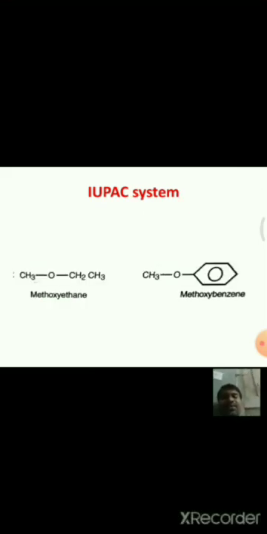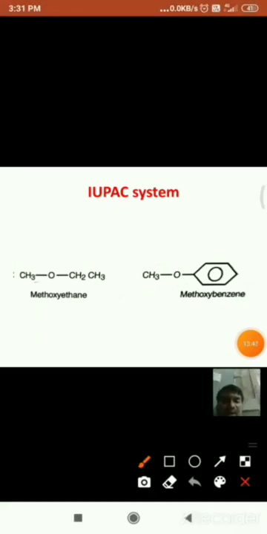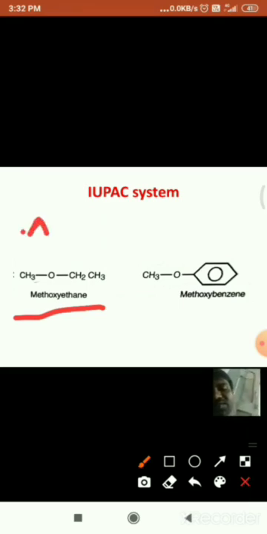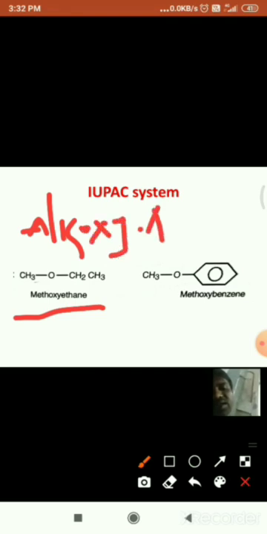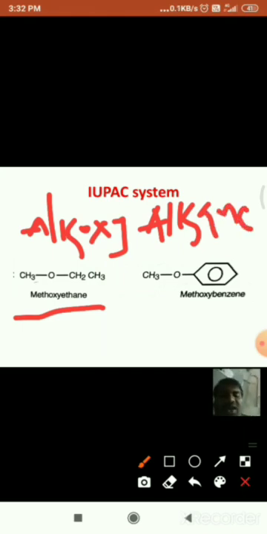Let us see some examples. This is one example in which the two groups attached to oxygen are a methyl group and an ethyl group. The methyl group has fewer carbon atoms when compared with the ethyl group. Hence in the IUPAC system the first one is alkoxy and the next one is alkane, so alkoxyalkane is the name.